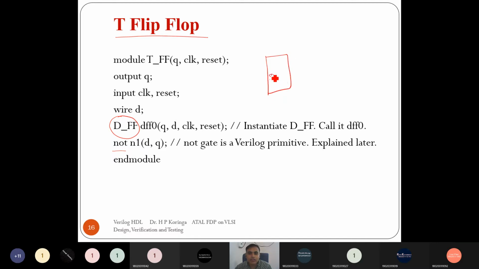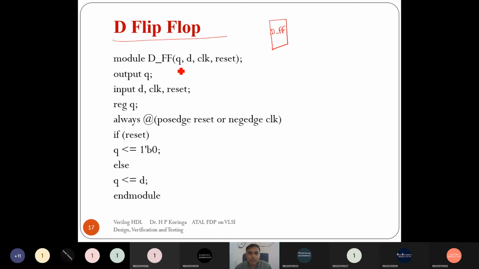Here it's DFF, and what are the inputs? One is the clock. If you see in the D flip-flop, we have first defined Q, then D, clock and reset in the port list of the module, right?